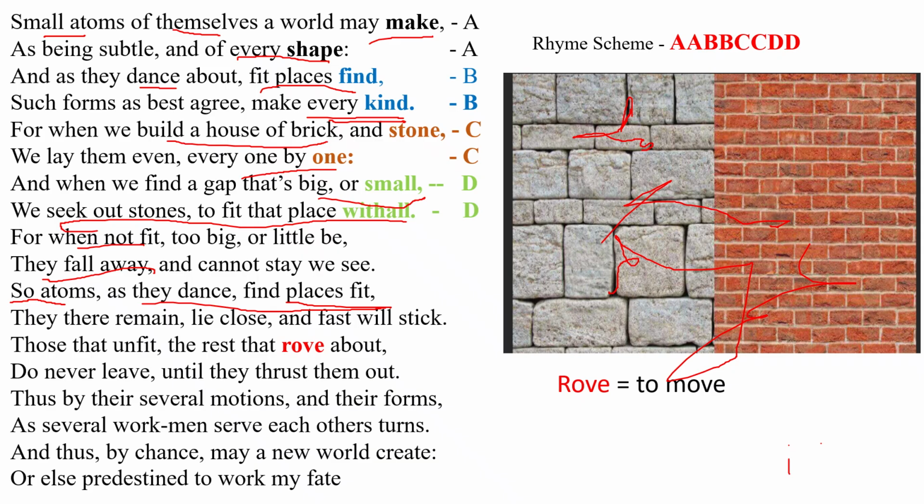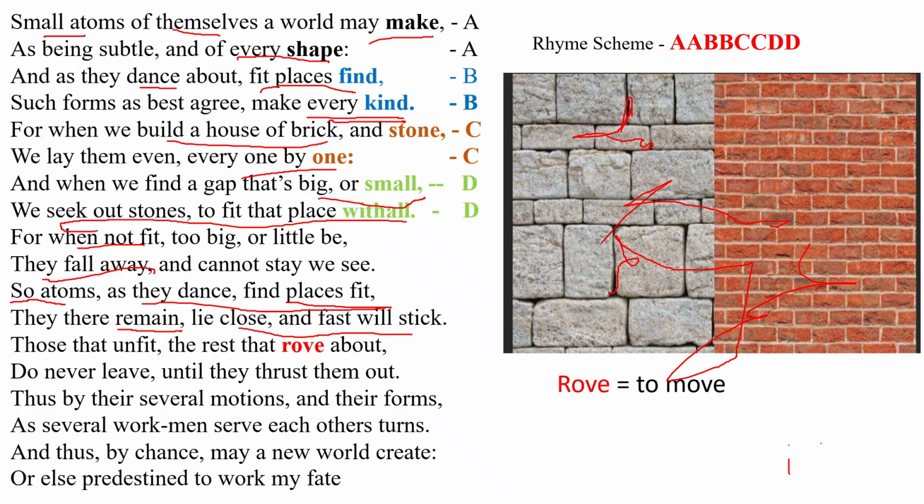Next slide. They remain, lie close and fast will stick. So when they find the right position, they join tightly and remain together, forming stable structures. If they find a suitable place, it remains there and they join together.